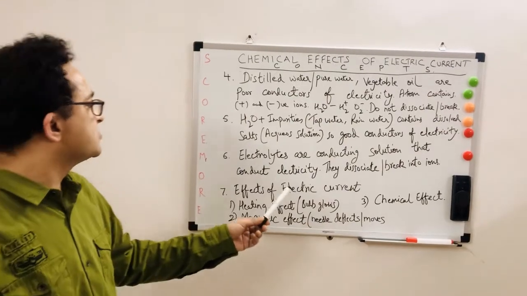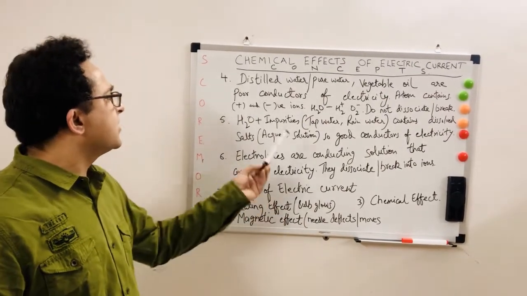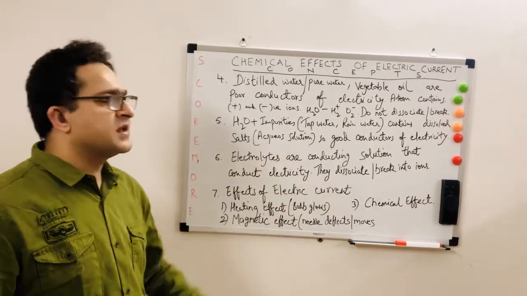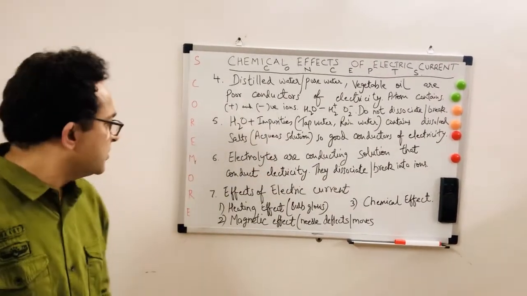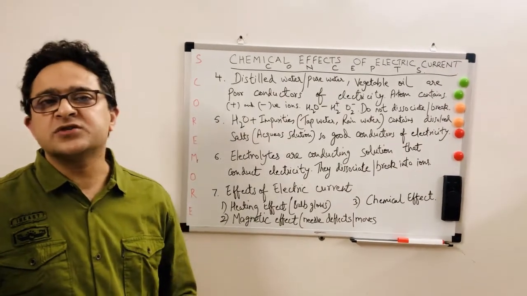Electrolytes are conducting solutions that conduct electricity. They dissociate or break into ions. I think I already told you this about tap water and rainwater. Right, now move further. Effects of electric current. There are three effects of electric current. I think most of the students know this.